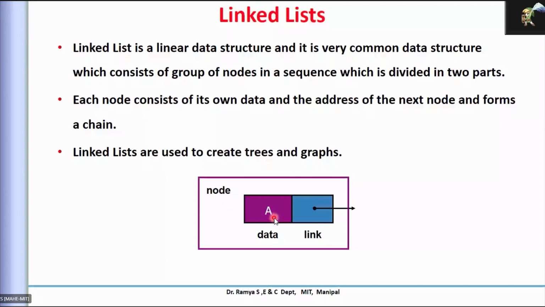If I want to go to the next element, I take the array name and its incremented index value. In an array, the elements are connected together because the memory allocation is continuous. That is the basic difference from a linked list. In this case, memory need not be allocated continuously.